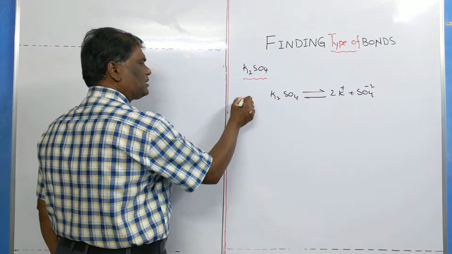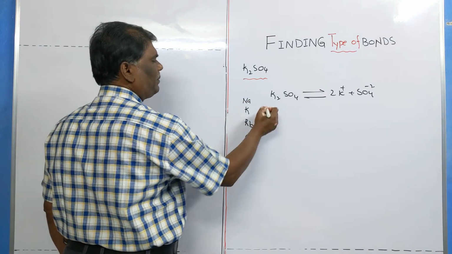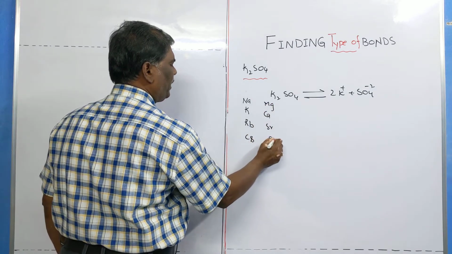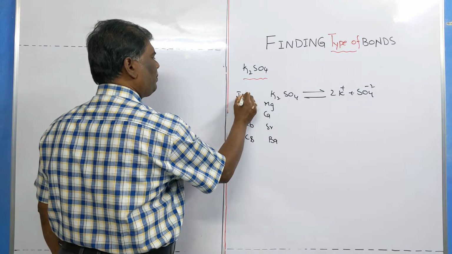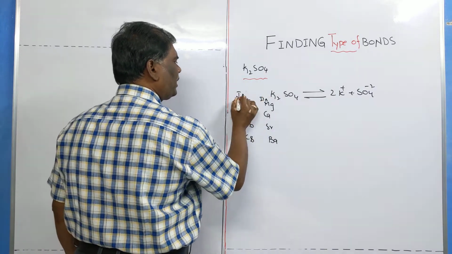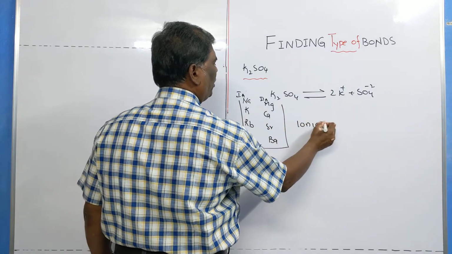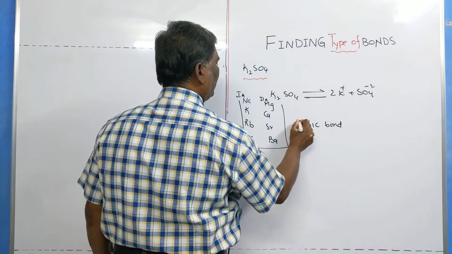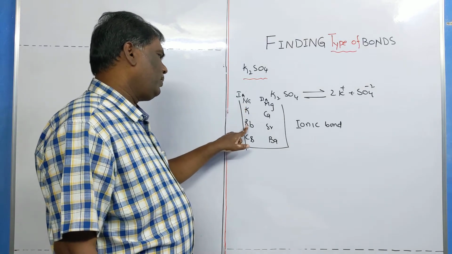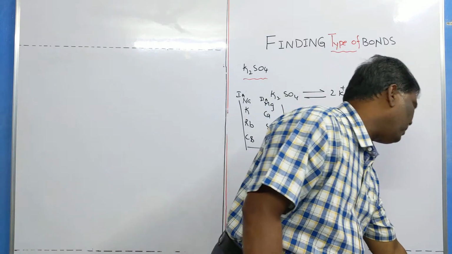1A group metals: sodium, potassium, rubidium, cesium. Magnesium, calcium, strontium, barium are 2A group metals. You remember, these metals readily form the ionic bond. They form which one? Ionic bond. Sodium, potassium, rubidium, cesium, magnesium, calcium, strontium, barium.